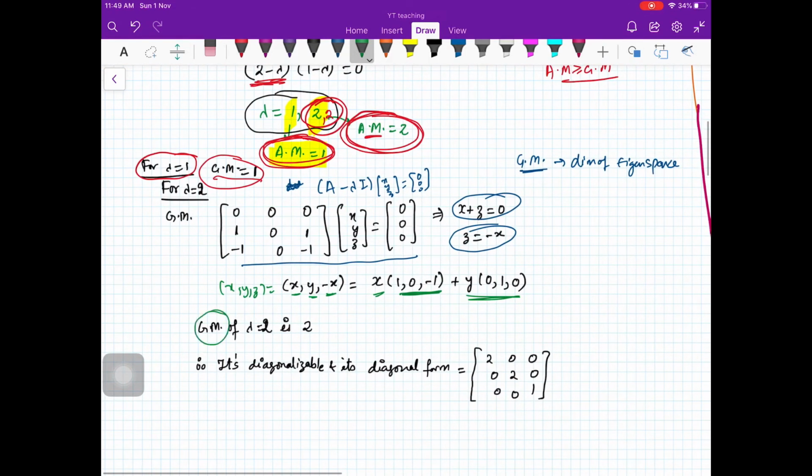So that is x times (1, 0, minus 1) plus y times (0, 1, 0). So it means that the geometric multiplicity of lambda is equal to 2 is 2, because you can see this is a space generated by two vectors. These two vectors are linearly independent, so the geometric multiplicity is 2.